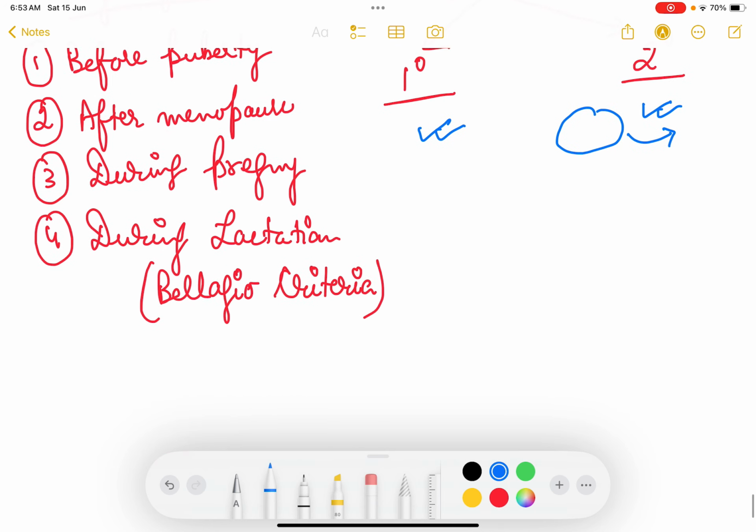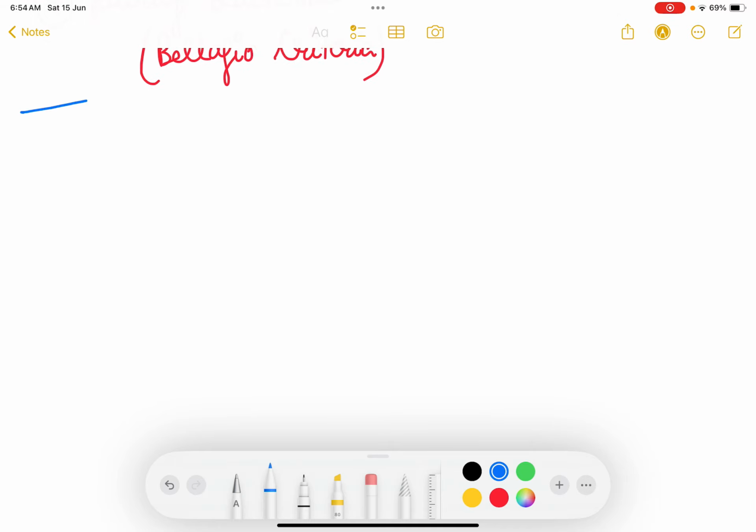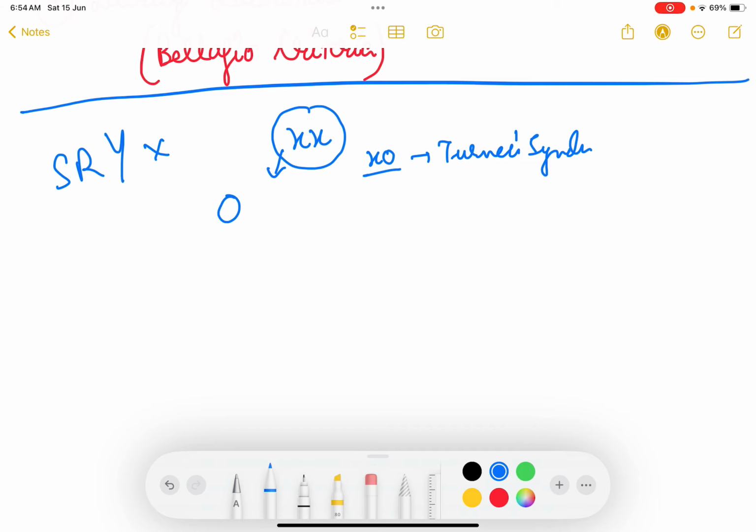So first let us come to the development of the female genital organ. Just a recapitulation because I have already talked about it in my previous lectures. You can go into this channel and see it. For normal development of the gonads or ovaries, absence of the Y chromosome or SRY gene is very much required, and 2 X chromosomes are required to have a good gonad. If there is 1 X chromosome, that is XO, which occurs in Turner syndrome, there you will have streak gonads. So both X's are required for the ovaries to form properly.